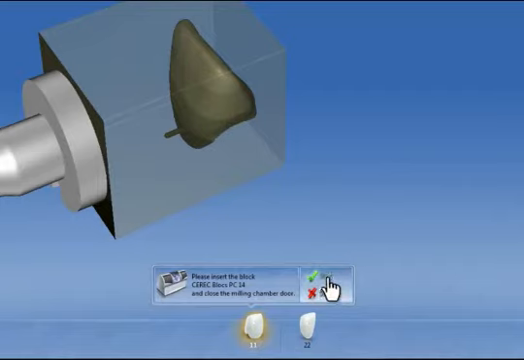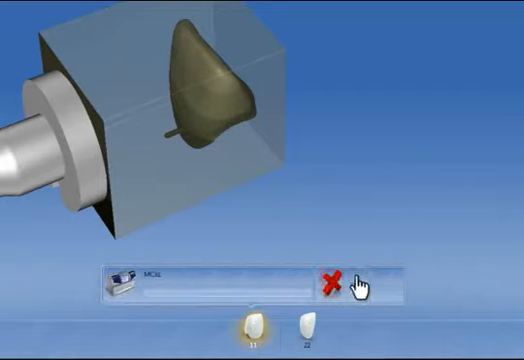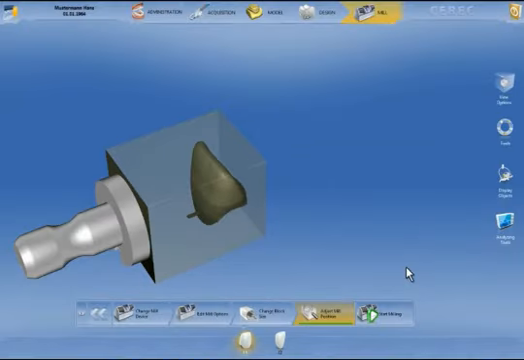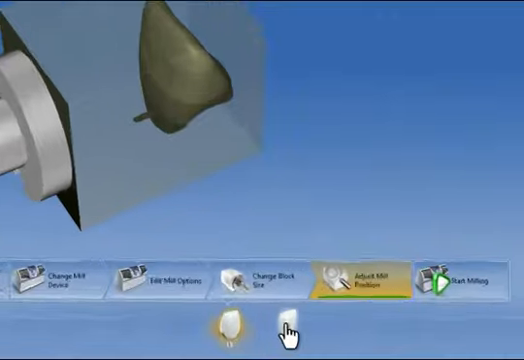The milling process can be started either on the milling unit itself or here in the software. Now the milling time is calculated and displayed. The milling process is now completed. The milled restoration can now be removed.